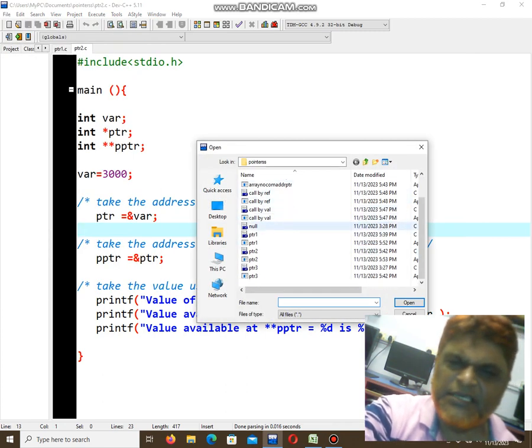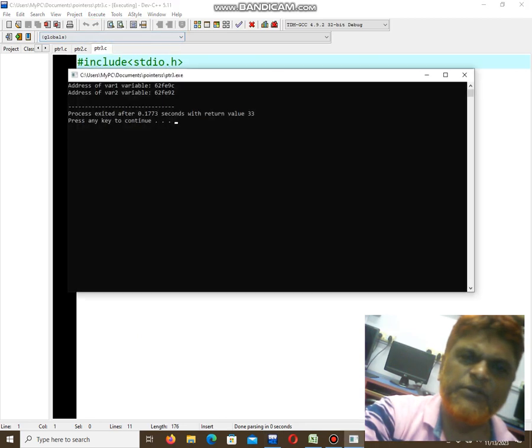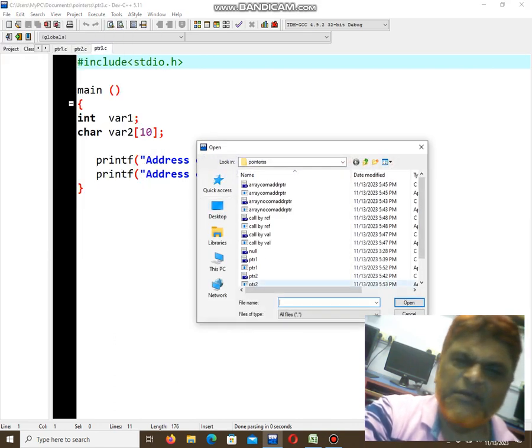Next, coming to this third program. This is for the normal variable, the address of the normal variable. %x stands for hexadecimal. Either you can use %u or you can use %x. It is for a combination of letters and numbers. Next one is the array.